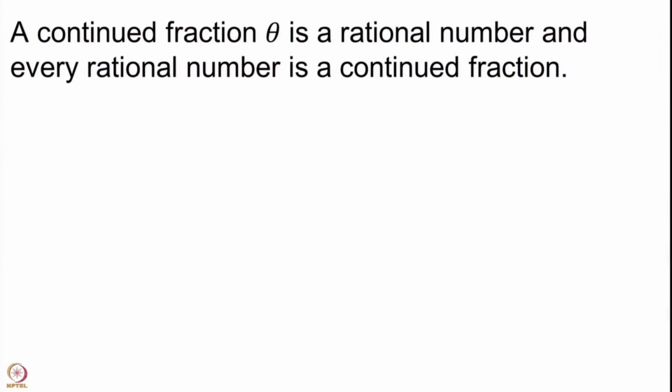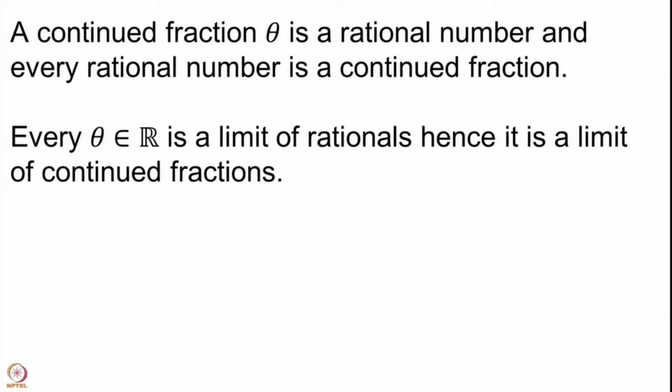We see this, that a continued fraction theta is a rational number and every rational number is a continued fraction. This is something that we have seen. Moreover, every real number is a limit of rational numbers. There is always a sequence of rational numbers converging to any given real number. This is something that we have seen in our previous lectures.